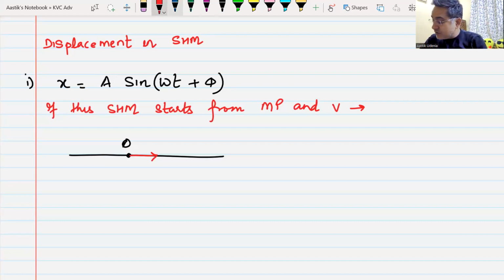Then the equation of SHM can be written as x is equal to A sine of omega t. This will give me the value of the displacement of the particle at any given time with this equation.